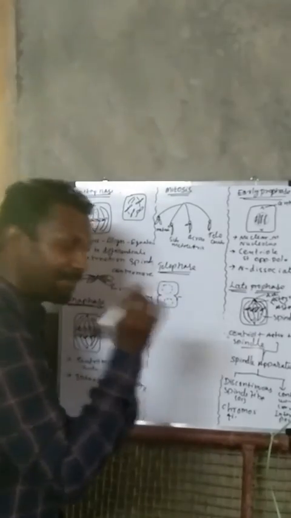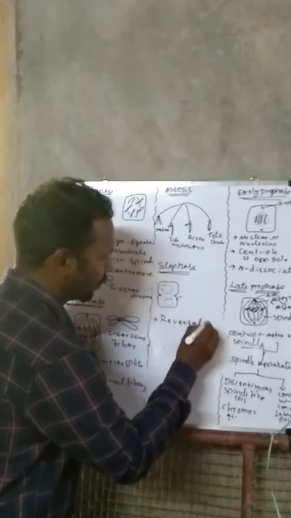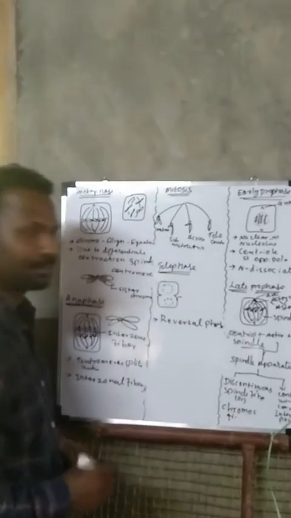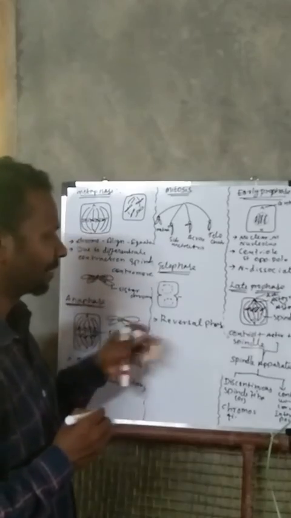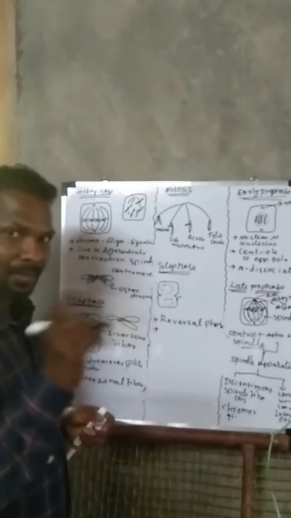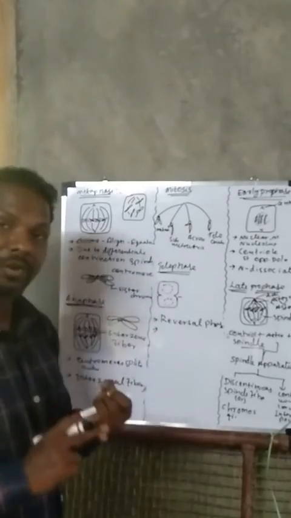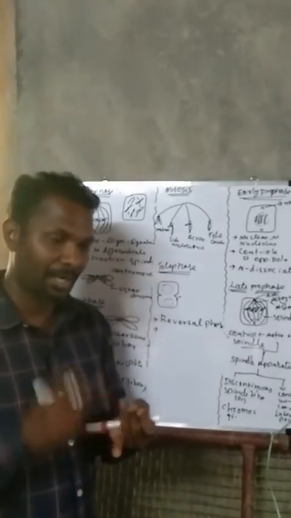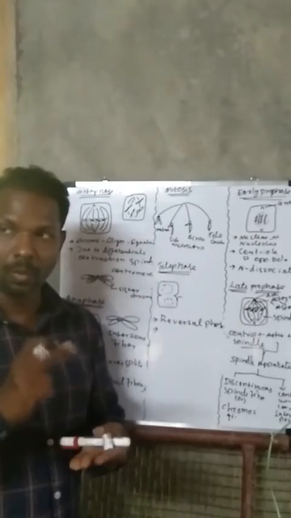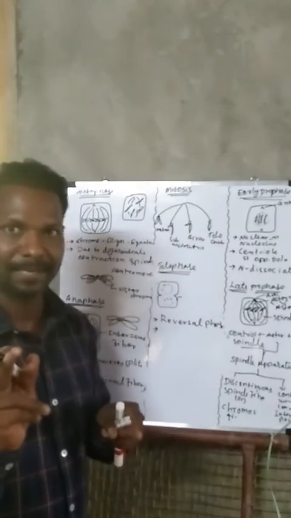This phase is called the reversal phase. Why is it the reversal phase? I'll tell you, very important. In the prophase, what did we see? In the prophase, the nuclear membrane dissociates, right? Not only the nuclear membrane, but the nucleolus, endoplasmic reticulum, Golgi apparatus, all these organelles are dissociated, right?